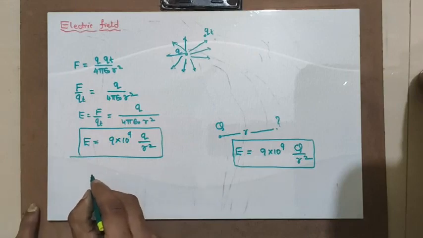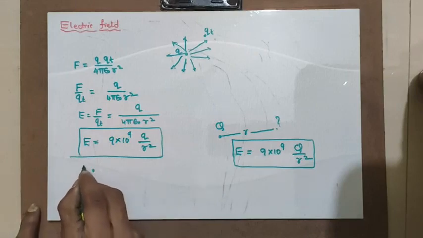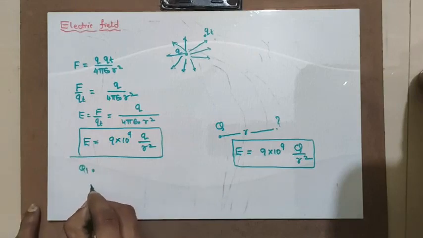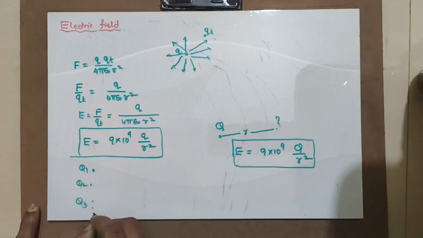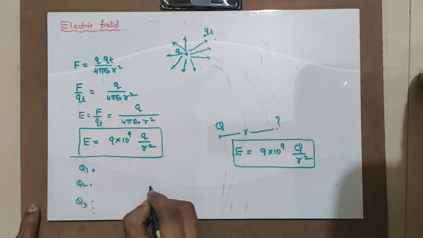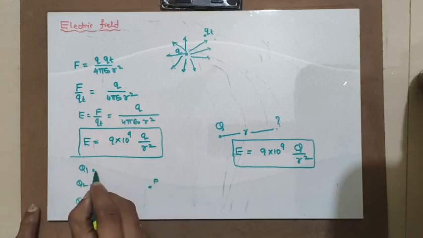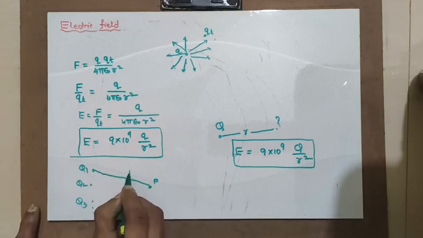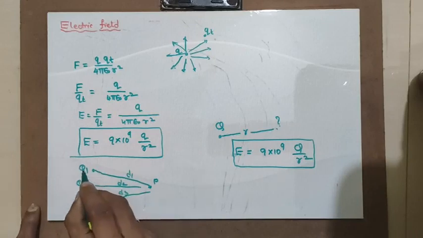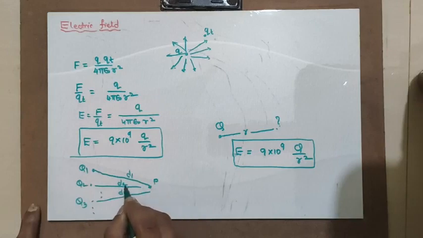That means, say there is a charge Q1 present here, Q2 present here, Q3 present here, and so on. You want to find the electric field at a point, say P. You know the distances D1, D2, D3, etc. The distance from the first charge to point P is D1, the distance from the second charge to point P is D2.